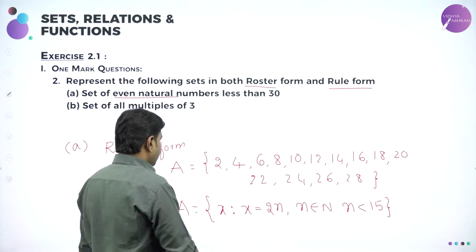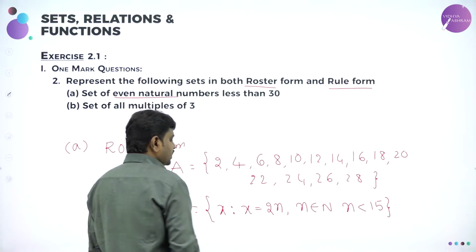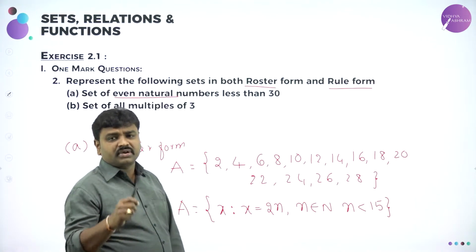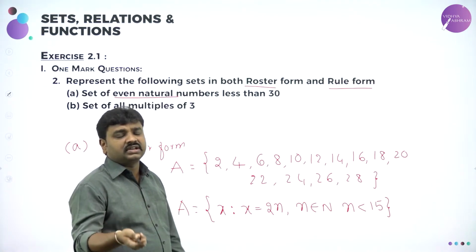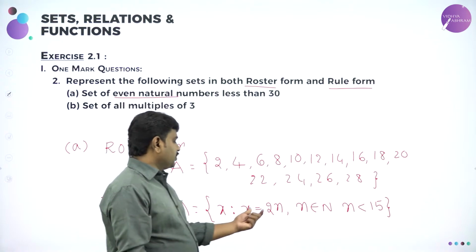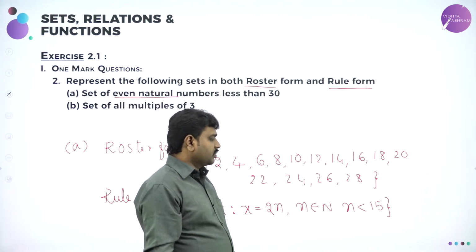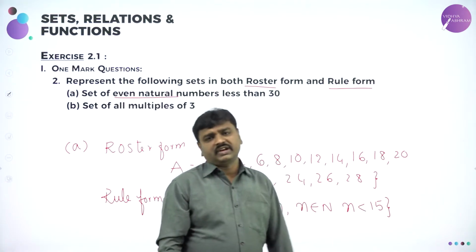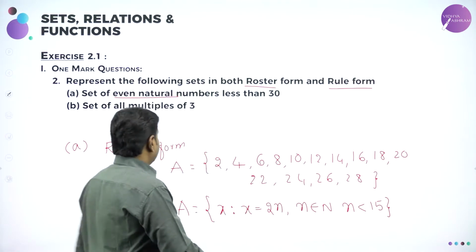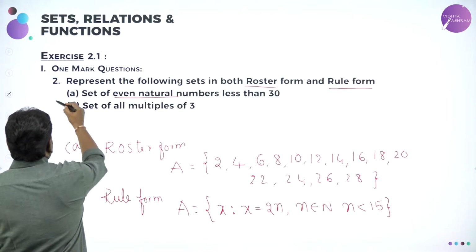This is one form of writing. The other form of writing is x such that x is an even natural number, x less than 30, you can write. An even number means what? 2n, where n is what? Natural number, and n should be less than what? 15. Next, so I've answered question 1.